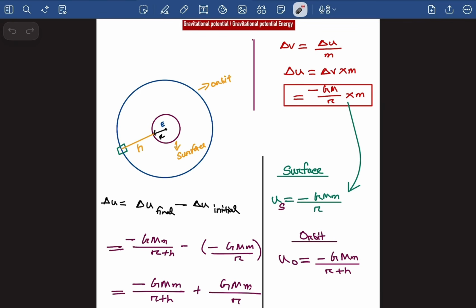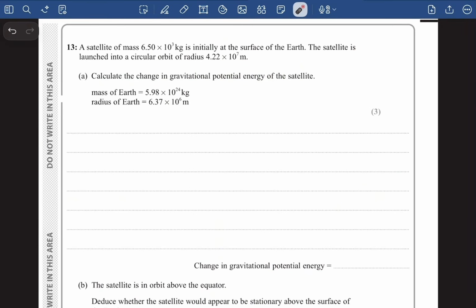And now here, as we are going to figure out the change in gravitational potential energy, this is the final destination and this was the initial destination, right? So the change in gravitational potential energy will be final gravitational potential energy minus the initial gravitational potential energy. So here I have written final gravitational potential energy minus initial gravitational potential energy. So the orbit was the final gravitational potential energy minus the gravitational potential energy at the surface. If you reconstruct them, this is the formula that comes. Hopefully you guys have understood that part.